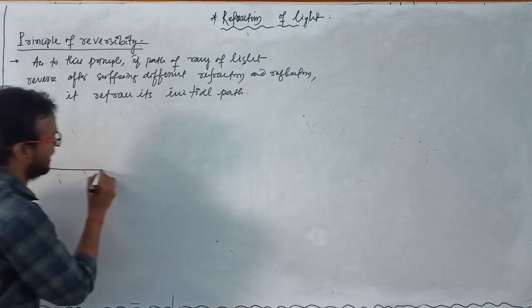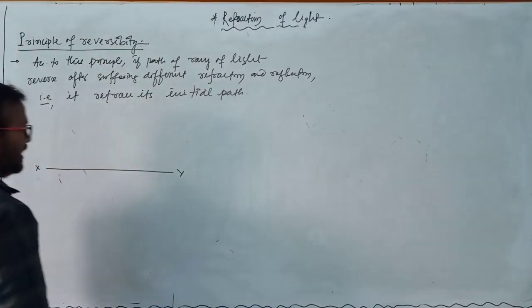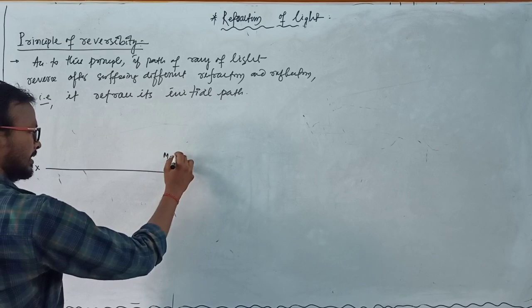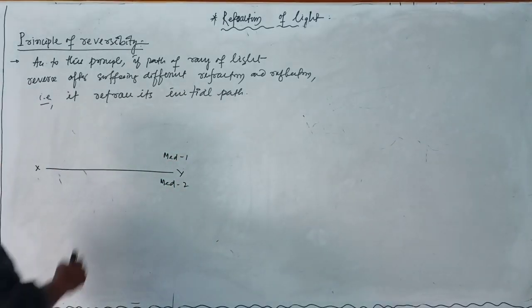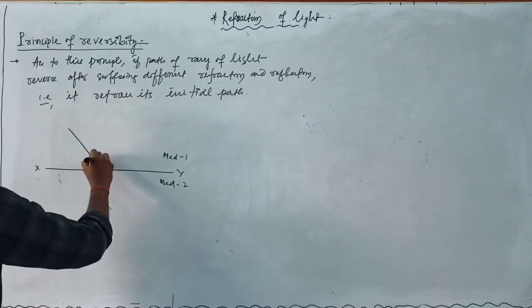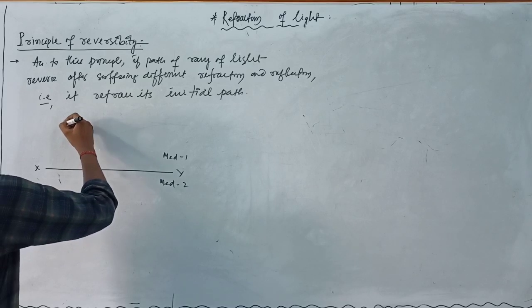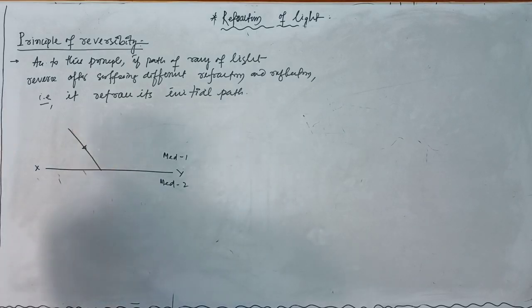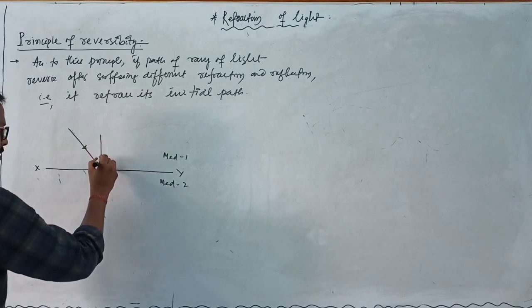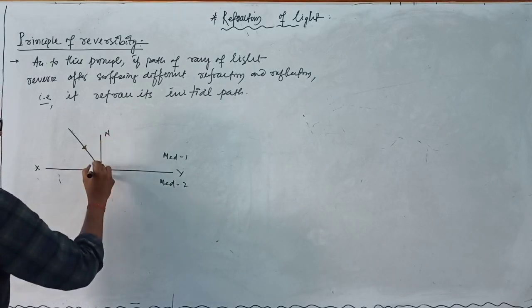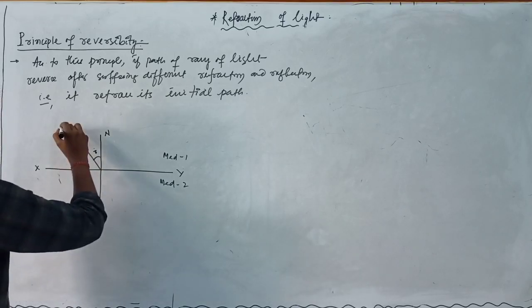Suppose there is an interface, x and y, and this is medium number 1 and this is medium number 2. Clear? When light travels from one medium to another, the incident light strikes the interface x y obliquely, and now we have to draw a normal here. This is the normal, and this angle is the angle of incidence i.